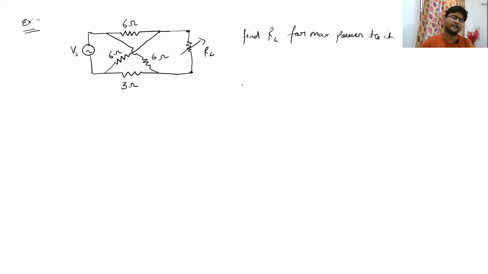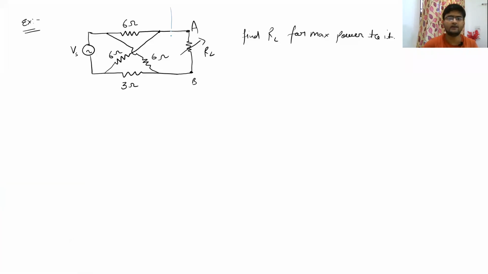Now let us do an example to understand this concept more precisely. So we have a circuit and there is a load RL connected across the points A and B, and we have to find the value of RL for which maximum power transfer will happen.